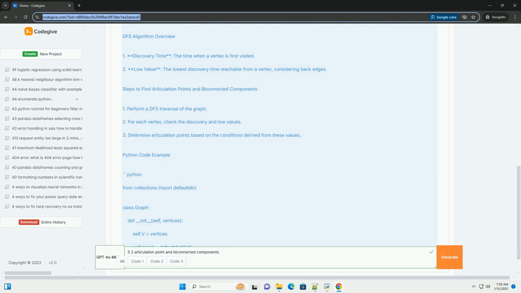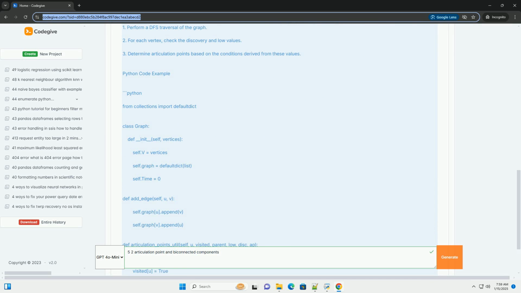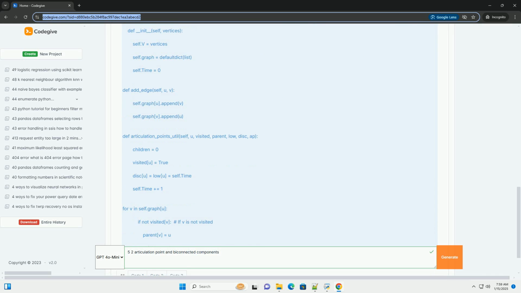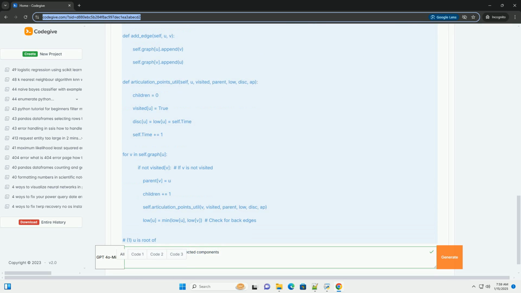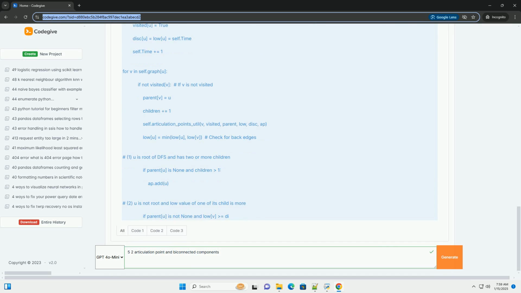Biconnected components are maximal subgraphs such that any two vertices are connected to each other by at least two vertex-disjoint paths. In simpler terms, removing any single vertex from a biconnected component does not disconnect it.